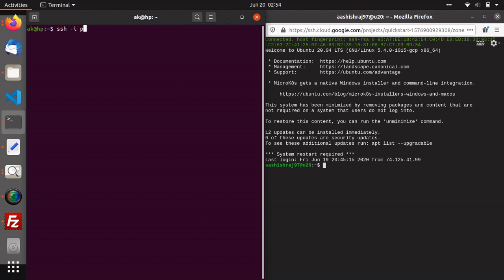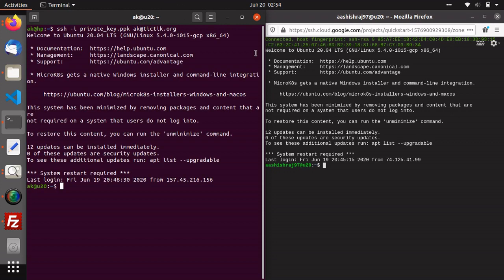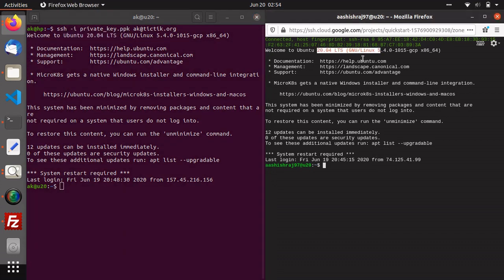Now I'm connecting here, so I'm writing the private SSL private key .ppk and the user, as you can see this is my user AK, at to whom I want to connect, my host ticktick.org, and hit enter. You can see the same window is opening here and running this one Ubuntu 20 LTS, the latest version, same as you can see here.